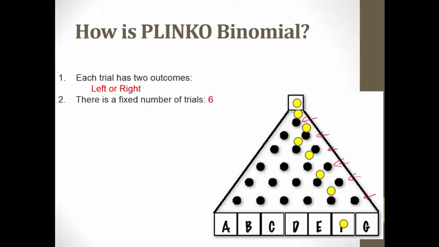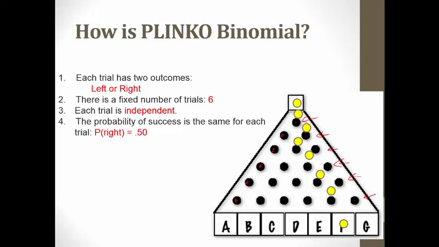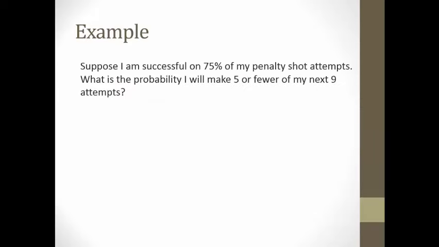Here we ended up in F. But even if we ended up at A, you'd have to go through 1, 2, 3, 4, 5, 6. At that point, it'd be all left turns, right? So each time it'll bounce off of 6 pegs as it goes through this particular board. Each peg is independent. Just because it bounces right off the first peg doesn't mean that it has to bounce right off the second peg. And finally, if we call right a success, the probability doesn't change. There's always a 50-50 shot that it goes left or right.